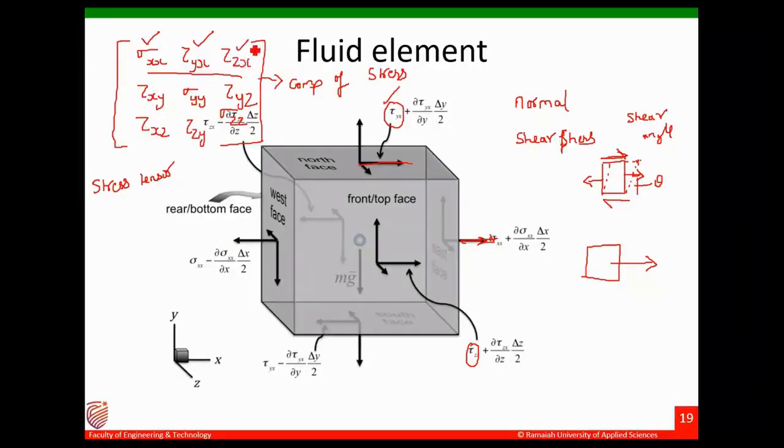This is along the zx plane along the z direction. So that force, where are they showing? Here, this one, and here. This is only in the x direction. Similarly, you can have them in the y direction and z direction. So totally there are 9 components.